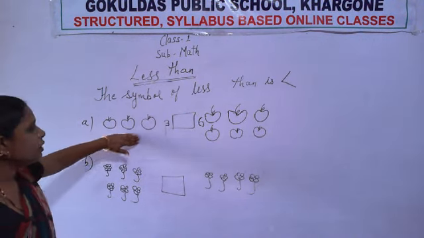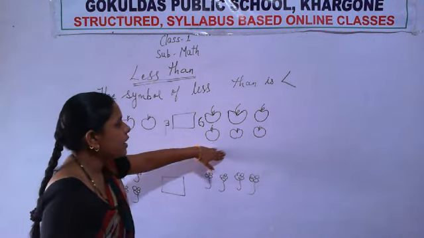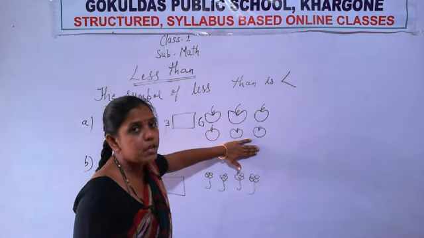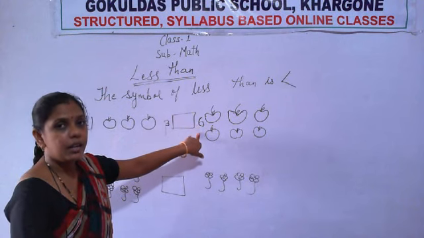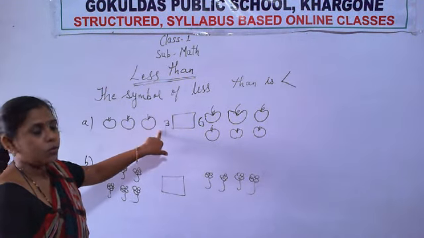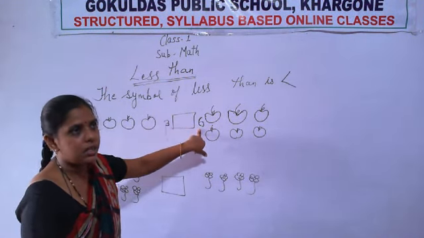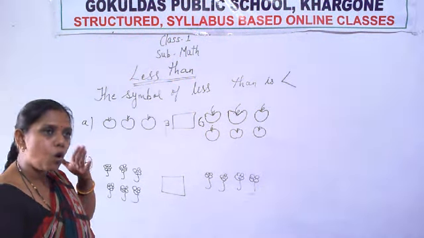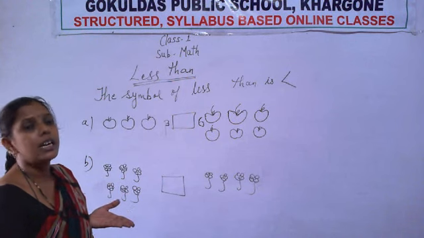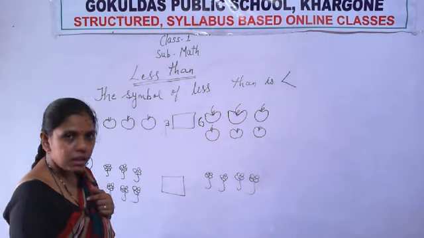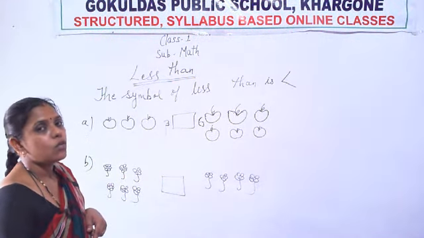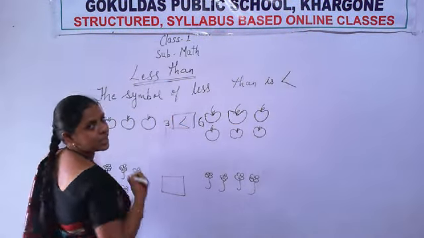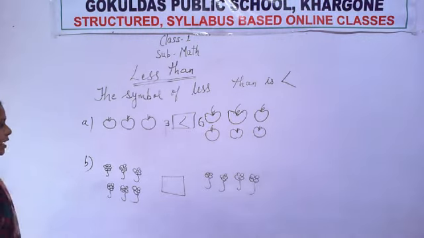So on this side only 3 apples are there, and on this side there are 6 apples. So on this side the apples are more. That means the number 6 is greater than the number 3. That means 3 is smaller than 6, or 3 is less than 6. So what is the symbol of less than? Like this. Okay. Now see the next question.